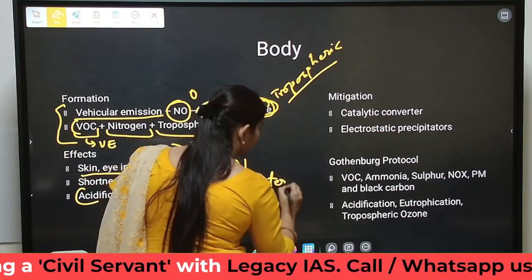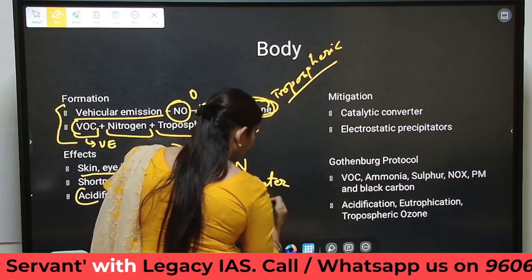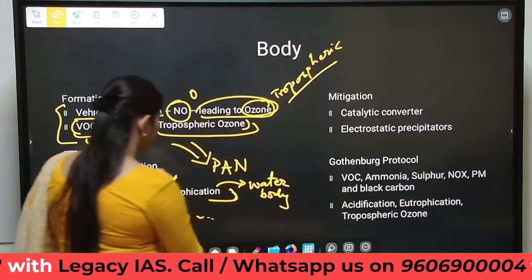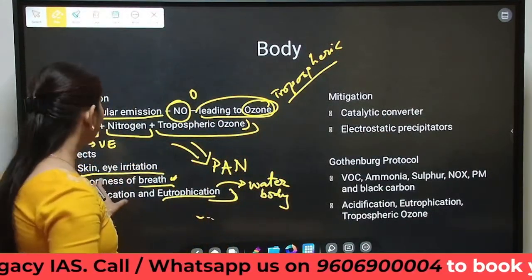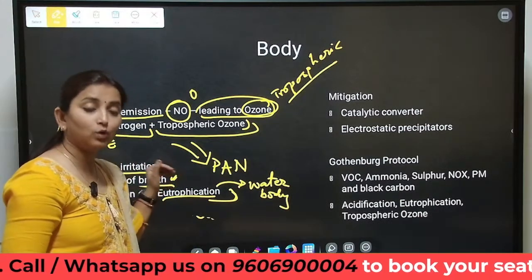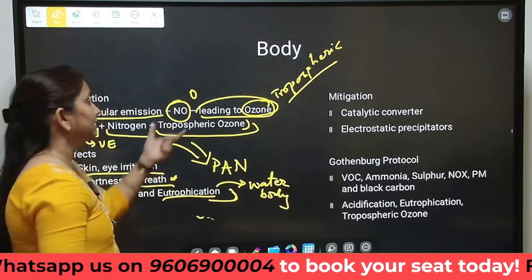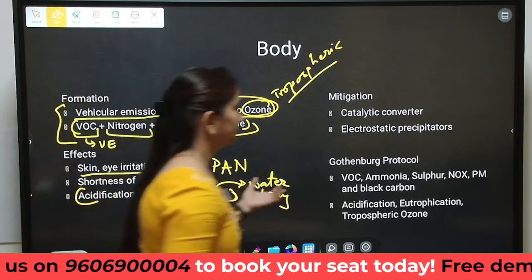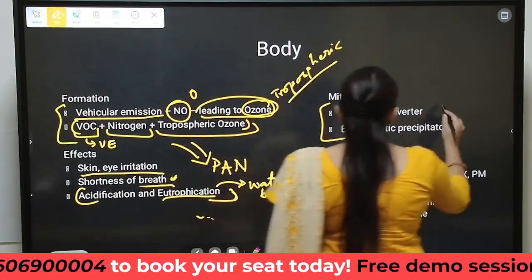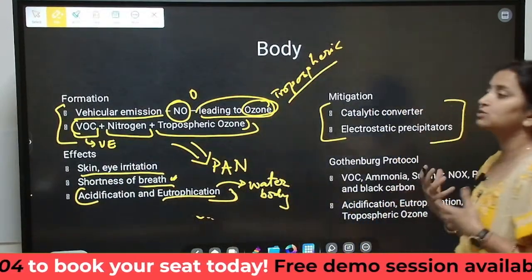Excessive amount of nutrient entering into a water body causing eutrophication. So this can also occur. These are also some of the effects of photochemical smog. Now, how do you mitigate this? How do you reduce the occurrence of photochemical smog?